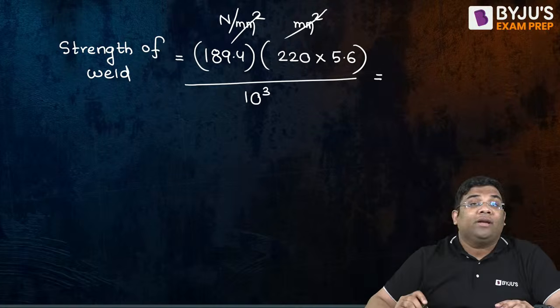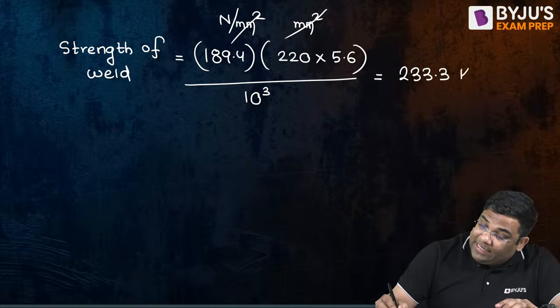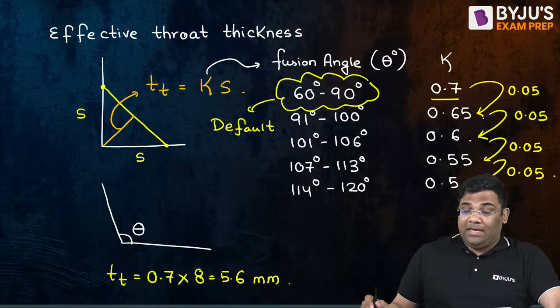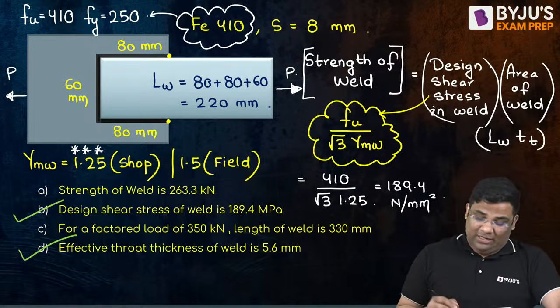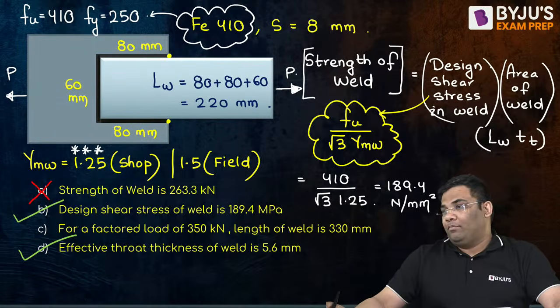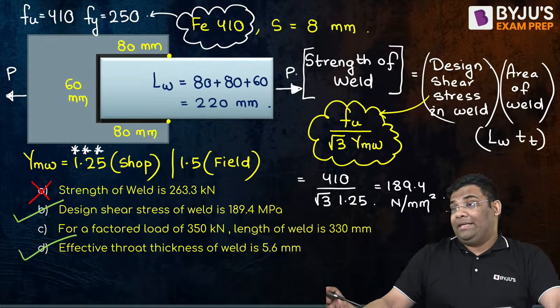So how much kilonewton are you getting? You are getting a value of 233.3 kilonewton. So this is the strength of weld. Whereas in the question is given 263.3. That means this option is wrong. Yes, this option is wrong. The strength of weld is not 263.3. It is 233.3.